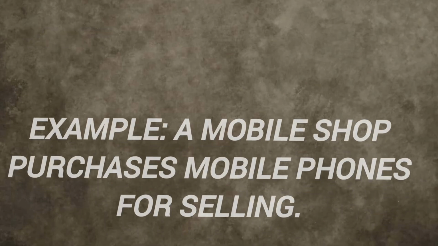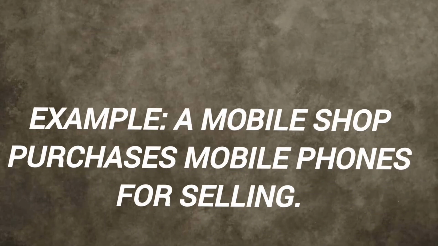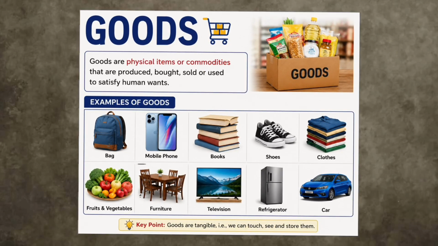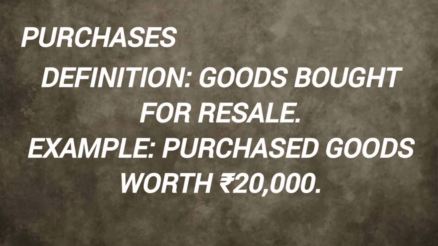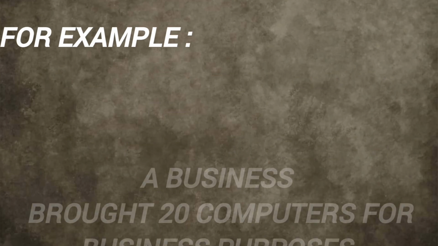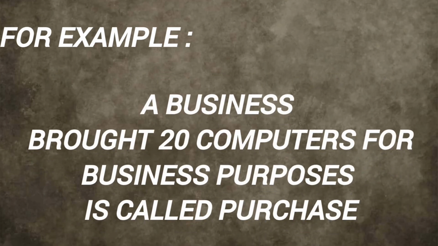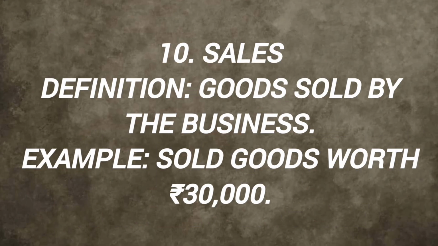Goods is nothing but items purchased for resale. For example, a mobile shop purchases mobile phones for selling. So he has a business of a mobile shop. He purchased them. Goods are physical items or commodities that are produced, bought or sold for human wants. Next one is purchase. Purchase is nothing but goods bought for sale or resale. For example, purchased goods with rupees 20,000. We are having a business where we purchased 20 computers. That is called purchase.